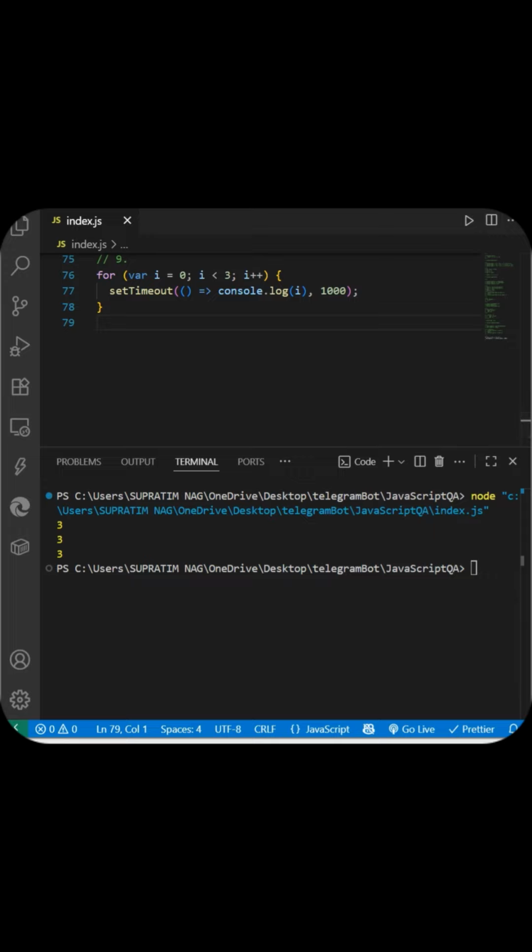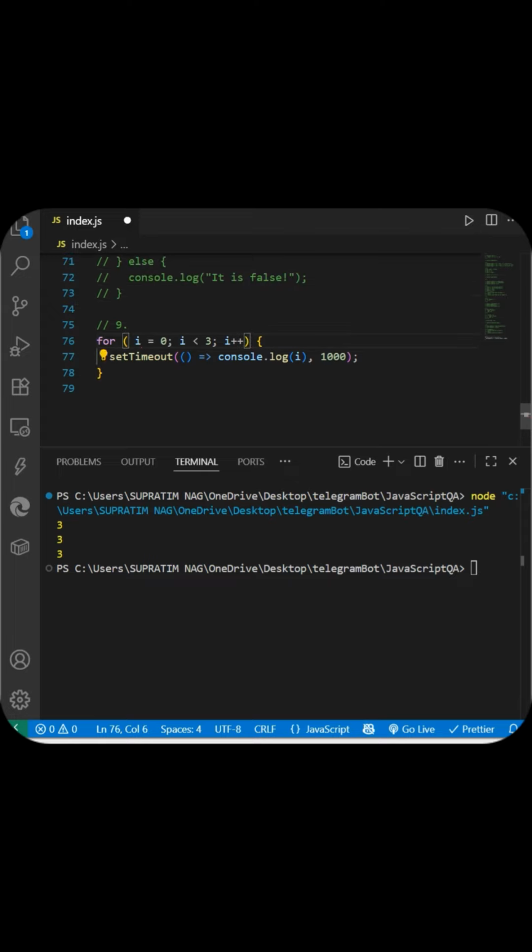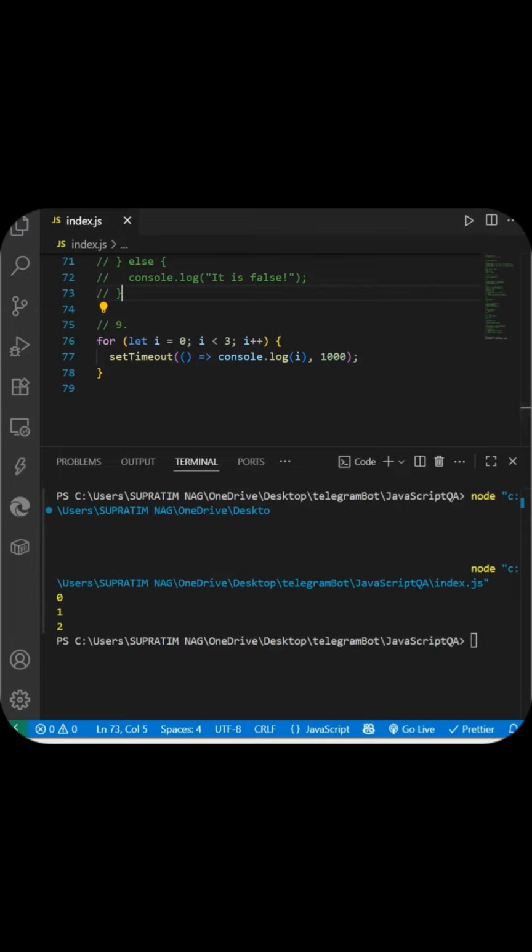Now what's the issue? The issue is that by the time the 3 setTimeout callbacks are executed, they all refer to the same variable I, which has already reached the final value of 3. So how would we get the real value of it? We'll simply change this var to let. We'll save it and run this. Okay, you see 0, 1, 2.